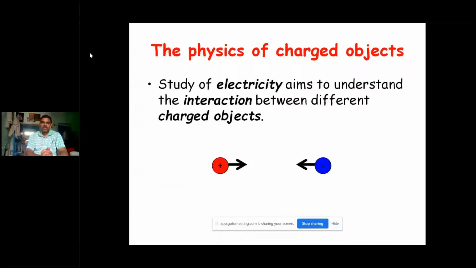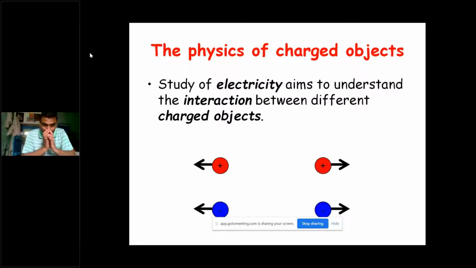So we know when you place two different charges, or when you place the same charges, there exists some force between them. When you have different charges, there is the attractive force, and when you have the same charge, there is the repulsive force. So these are the pictures which show the interaction between the different charged particles. Here we have the positive and negative charged particles, and they are attracting each other. Why? Because they are different charges.